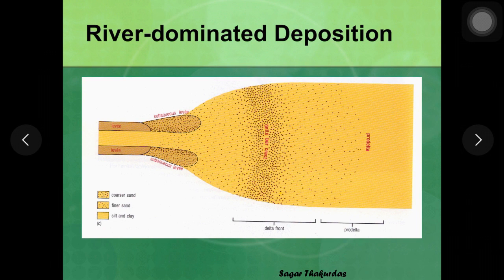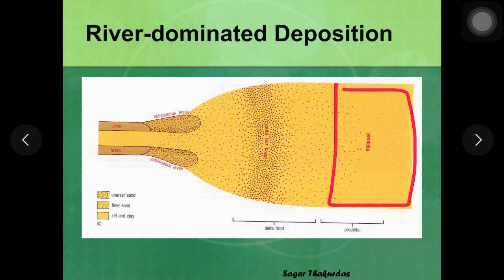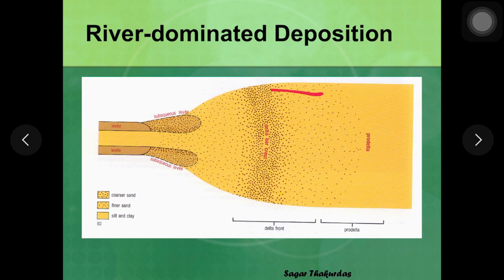So if you see the different parts of delta, it involves pro-delta plain, which is at the bottom, overlain by delta front sand, and delta plain on the top, and also delta distributary channels which are associated with delta plain and levee deposits, which are partly subaqueous and subaerial.